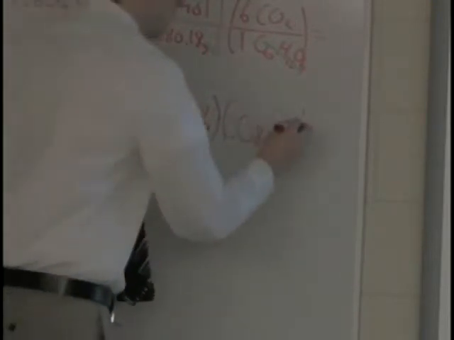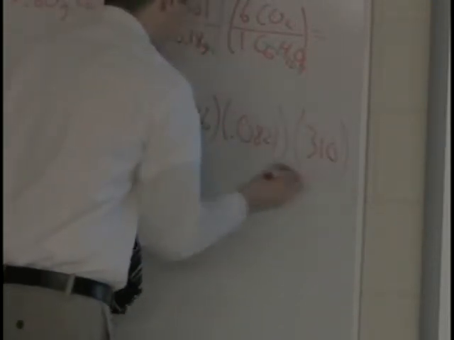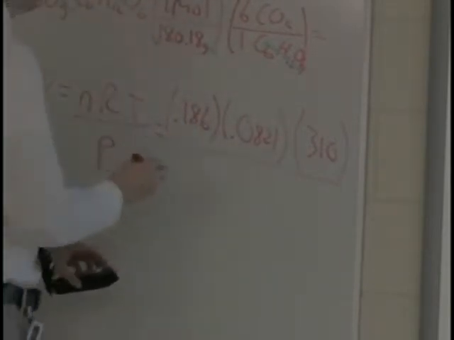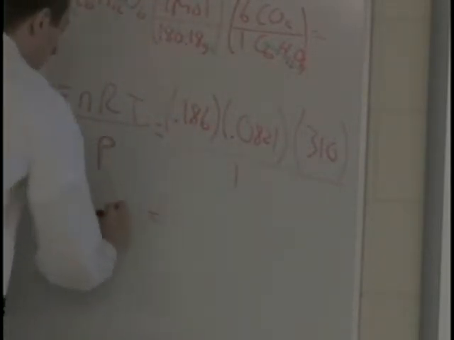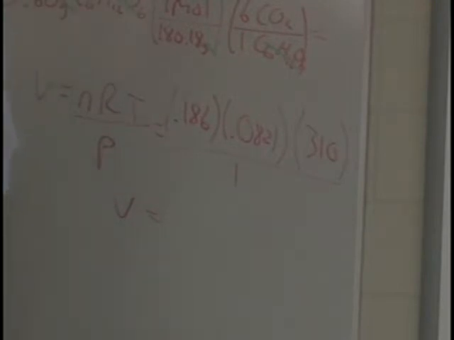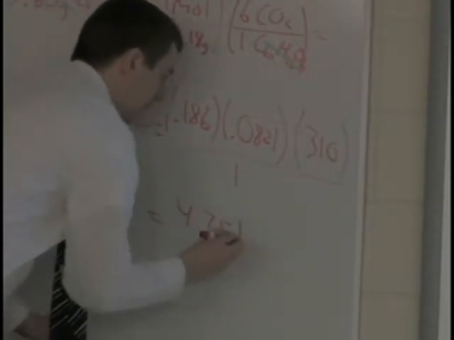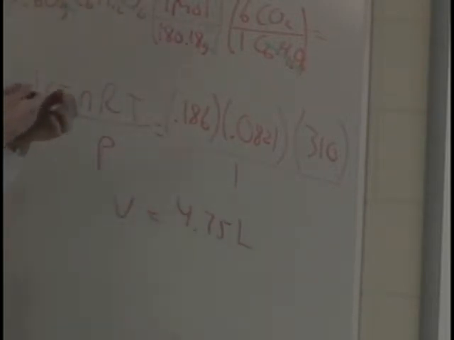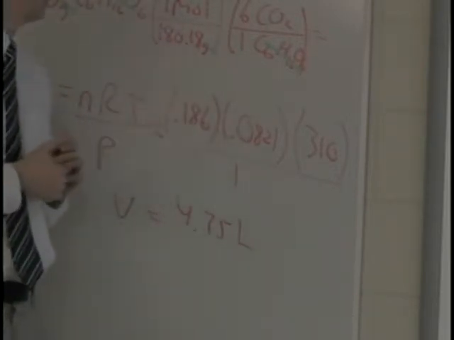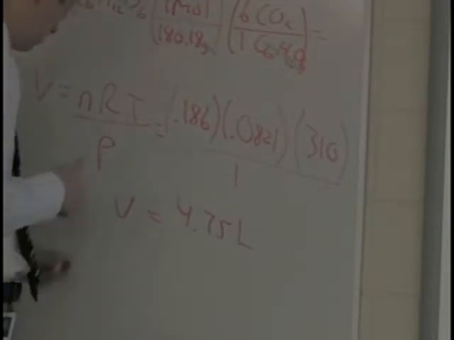My temperature is 273 plus 37, which is going to be 310. Divide that by the pressure of 1 atmosphere. That will give me my volume. My volume for this problem ends up being 4.75 liters. Again, make sure that the unit is liters, because the R value constant, which I didn't have space to put down here, will tell you that it's liters for that one.